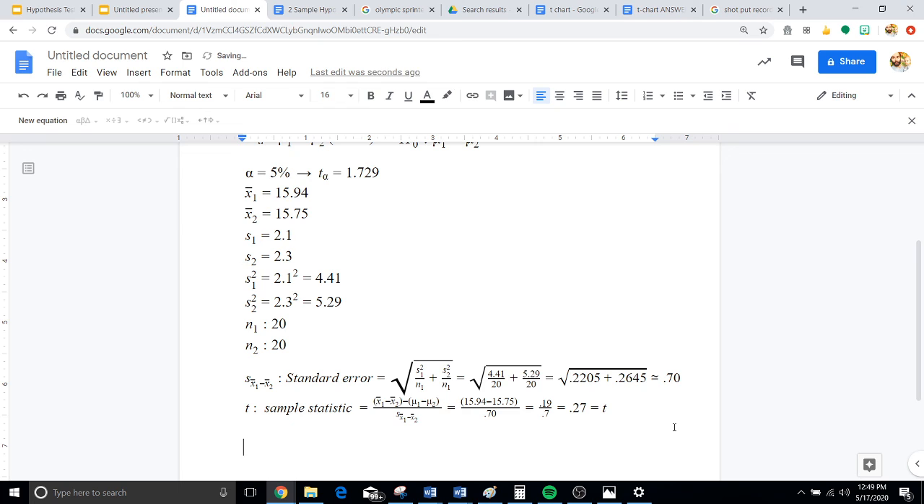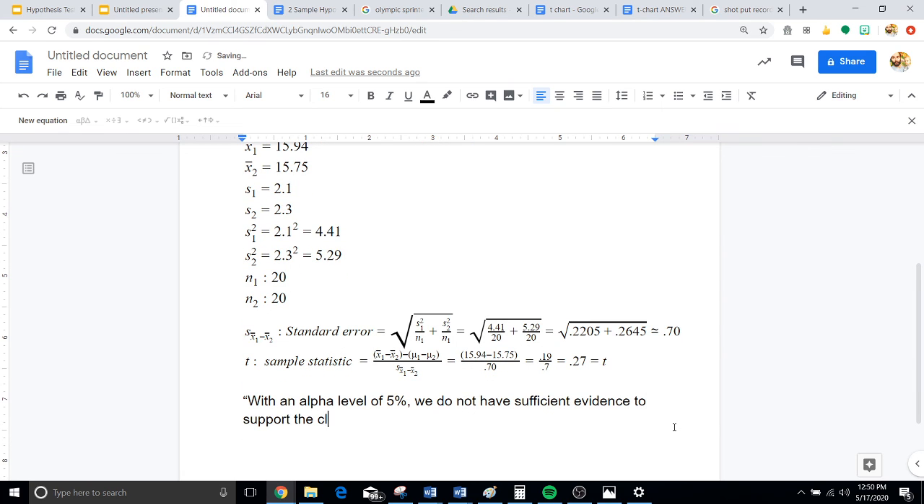So let's go and write it out. With an alpha level of 5%, we do not have sufficient evidence to support the claim that Joaquin is a better shot putter than Damien. All right, guys, that's the answer.